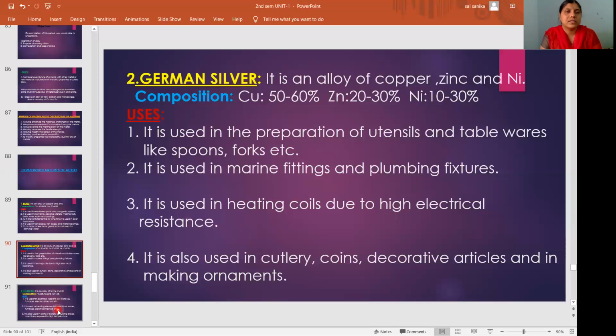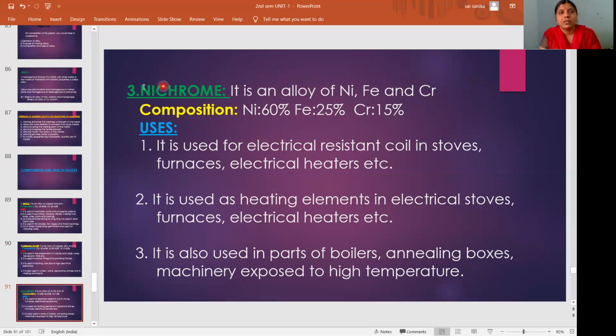Next come to the next alloy, nichrome. Third alloy is nichrome. It is an alloy of nickel, iron, chromium. Nickel is 60%, iron is 25%, chromium is 15%. The mixture of nickel, iron, chromium is called nichrome. Then come to uses. It is used for electrical resistant coil in stoves, furnaces, electrical heaters.